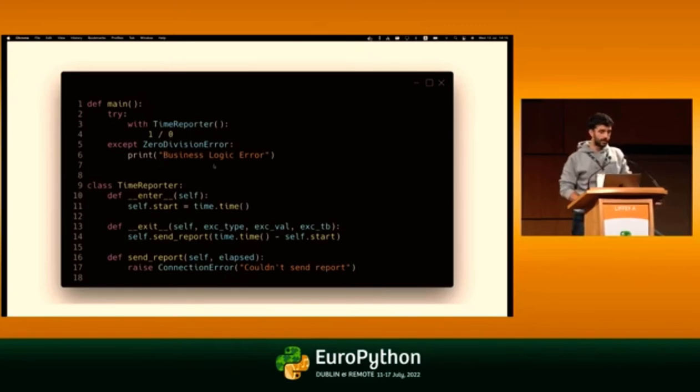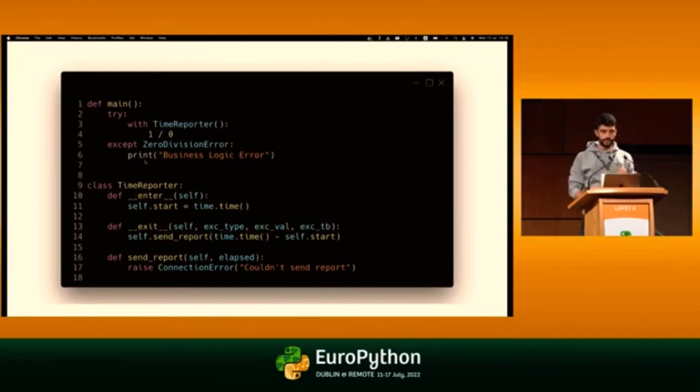There is only one problem here, and it's the time reporter itself, the context manager, also raises an exception when it exits. When it exits, it sends a report. And this report doesn't have the connection to the log server or whatever it wants to report, and it raises a connection error. So what will happen is that we don't actually raise the zero division error.